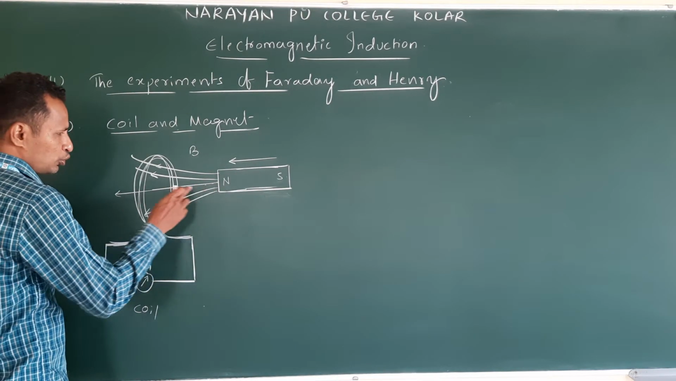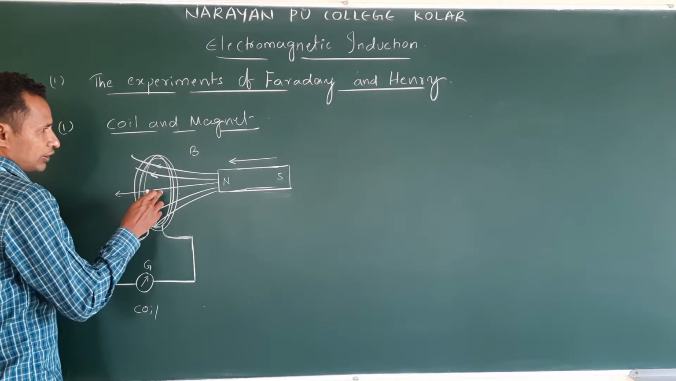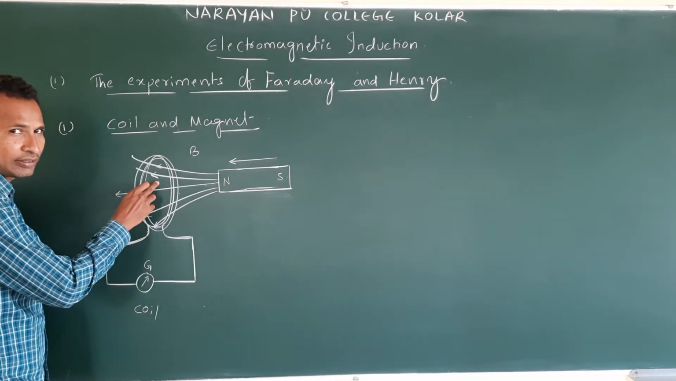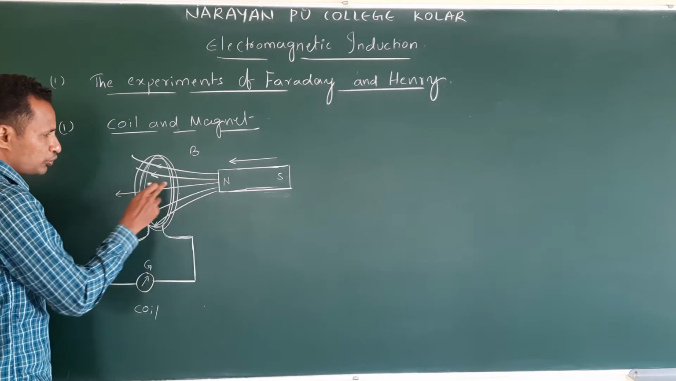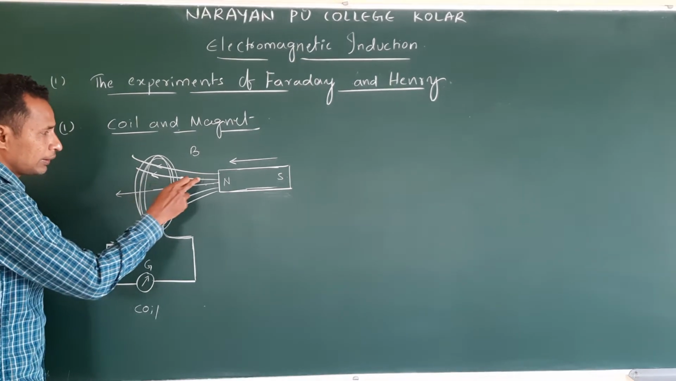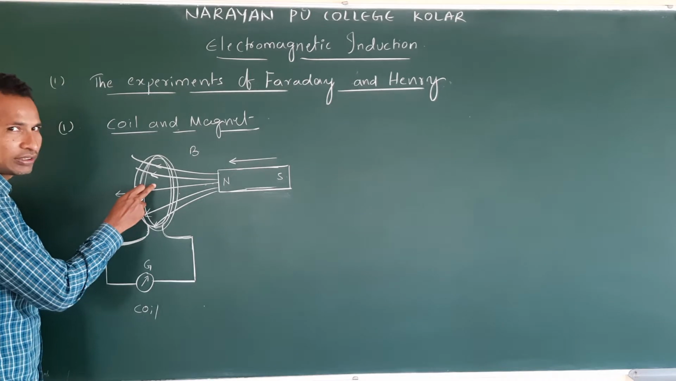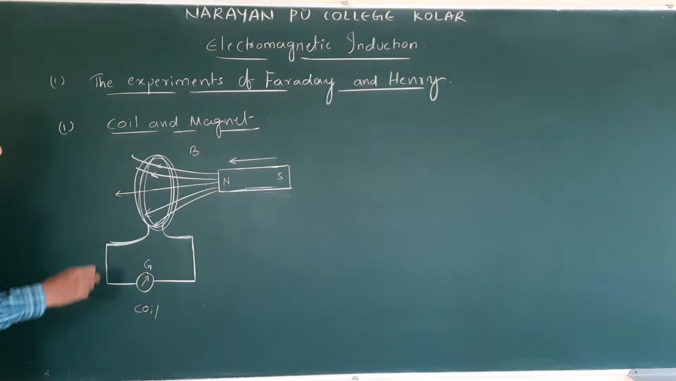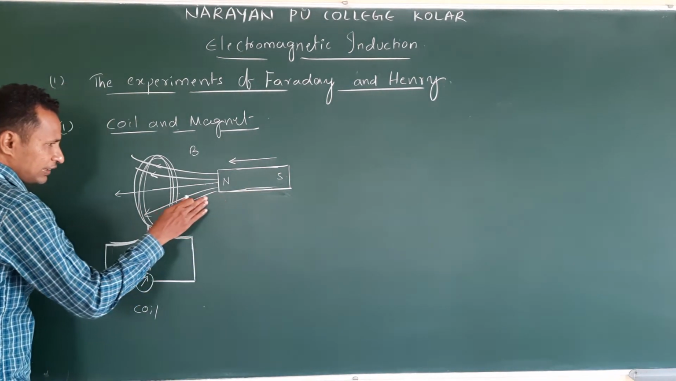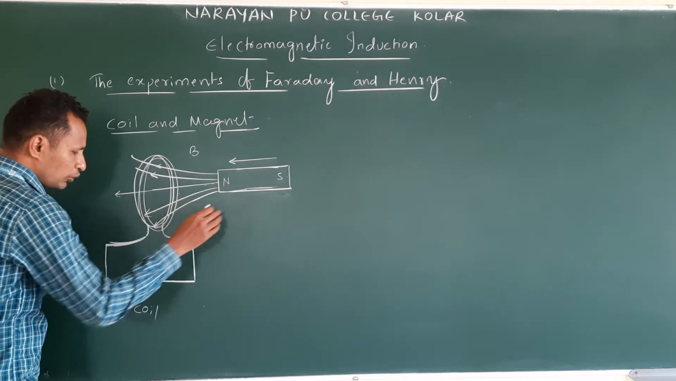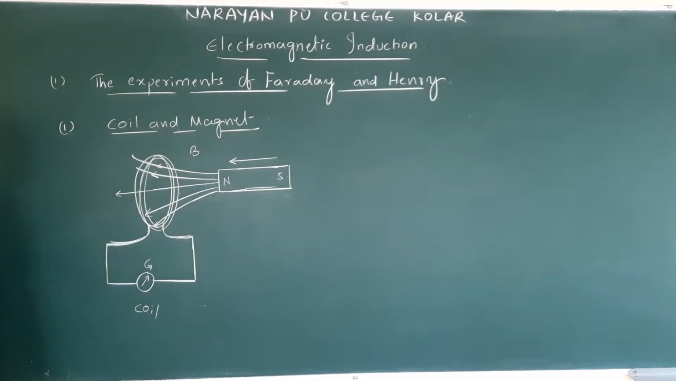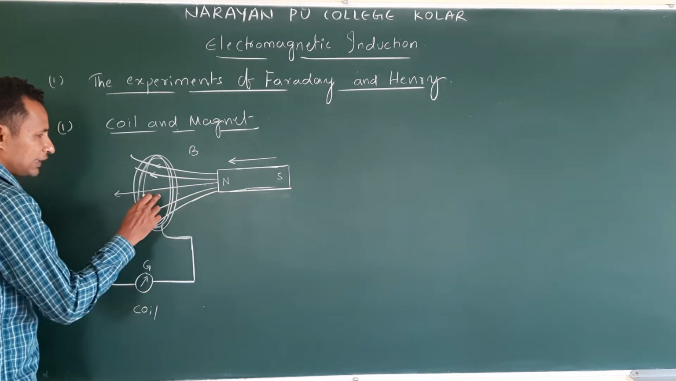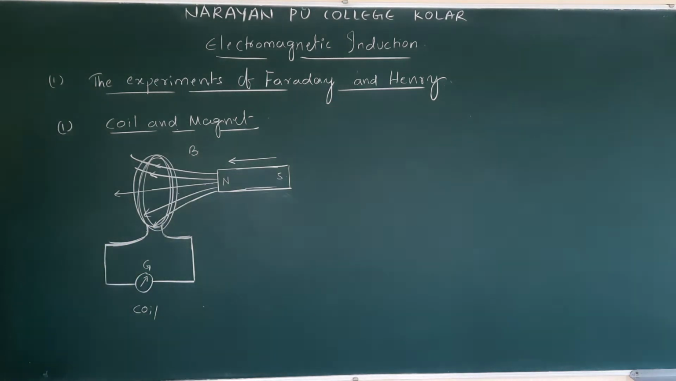As it moves towards the coil, what happens? Field B, number of lines or B increases in the coil. Am I correct or not? As magnet moves towards the coil, what happens? Field increases. Field increasing means what? Change in the magnetic field. So, when this magnet is in motion, what did they notice? There is a deflection in the galvanometer. When this magnet moves towards the coil, they notice deflection in the galvanometer.